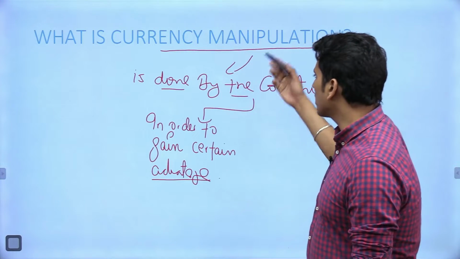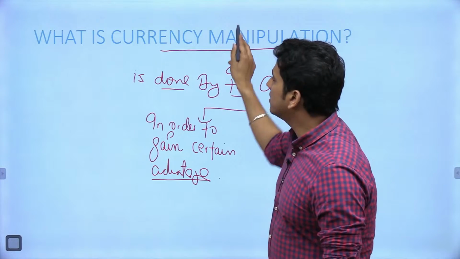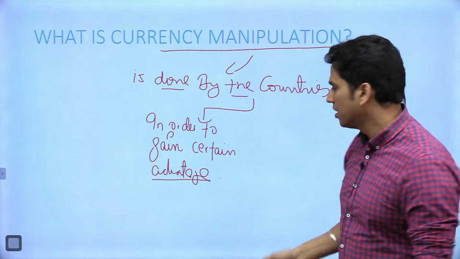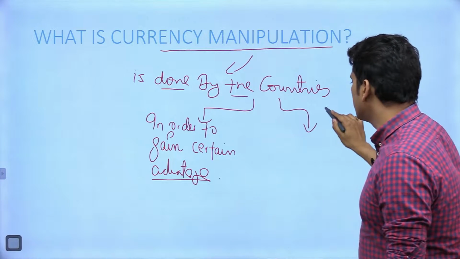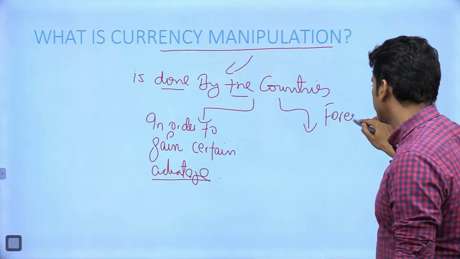The reason for countries indulging in this currency manipulation is basically in terms of foreign exchange.